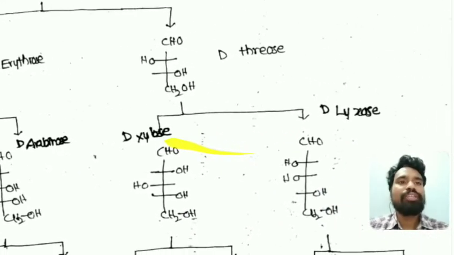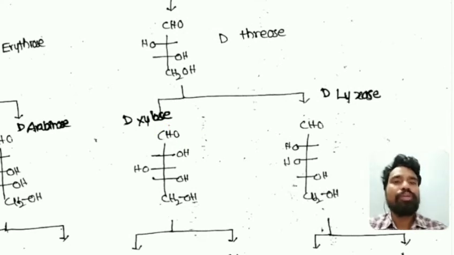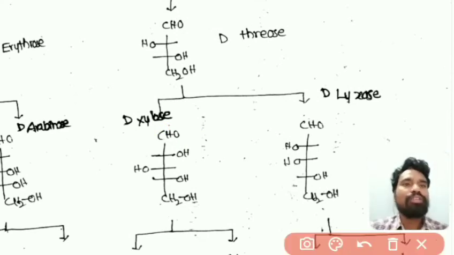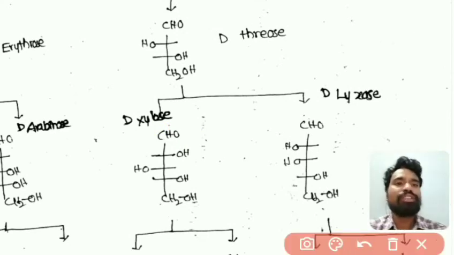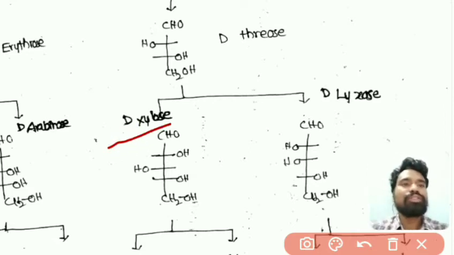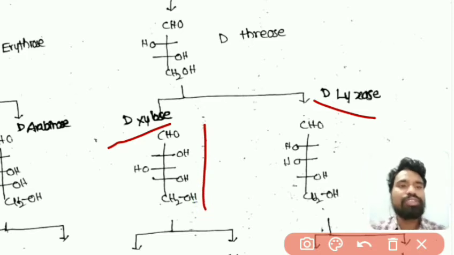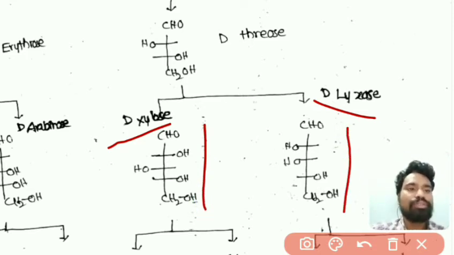And again the same thing to the D-threose, adding one more CHOH, that gives D-xylose and D-lyxose.